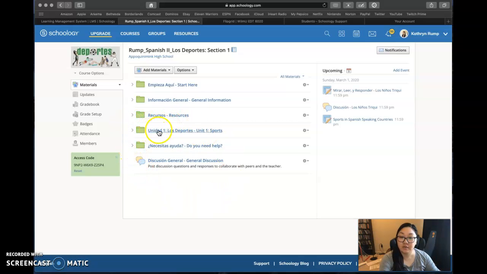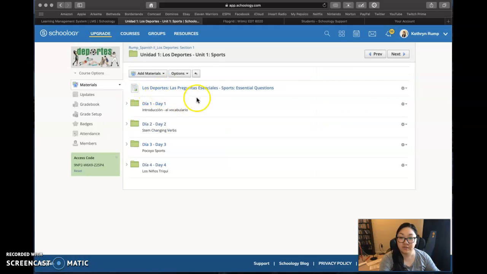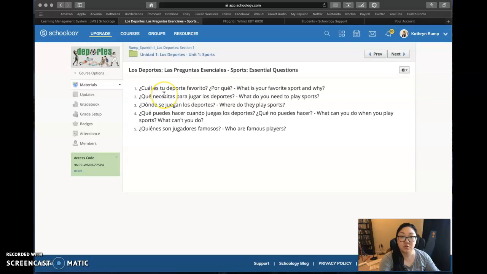Now we'll look at the Los Deportes Unit 1 Sports 4 lessons. Here are the essential questions, las preguntas esenciales. ¿Cuál es tu deporte favorito? ¿Por qué? What is your favorite sport and why?